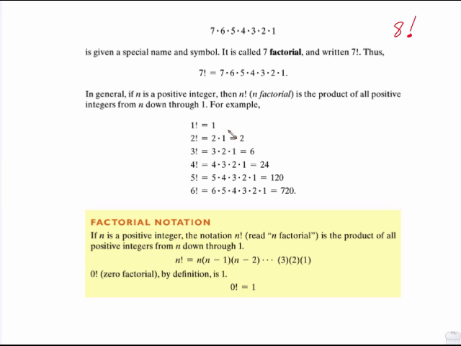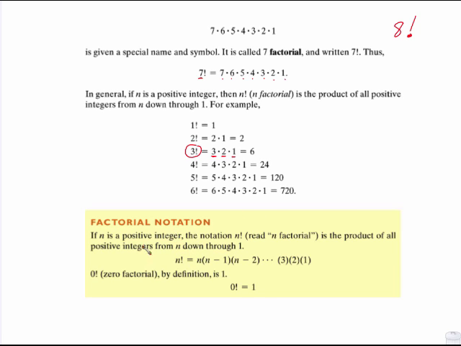And what it means for us arithmetically is that we begin at whatever number that is, and we keep multiplying by the number that is 1 less. So we started at 7, went down to 6, went down to 5, etc., and we stop when we get to 1. So if we had just 3 factorial, we started at 3, dropped down to 2, dropped down to 1, and that's our product. So that's the factorial notation. There is a button on your calculator. Depends on what kind of calculator you have for this button. So just find out in class what kind you have.